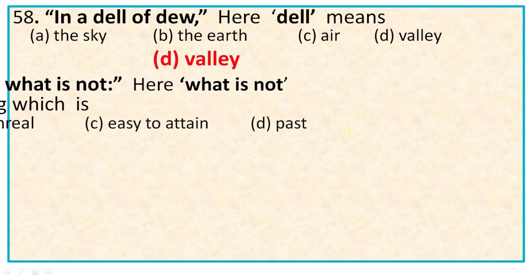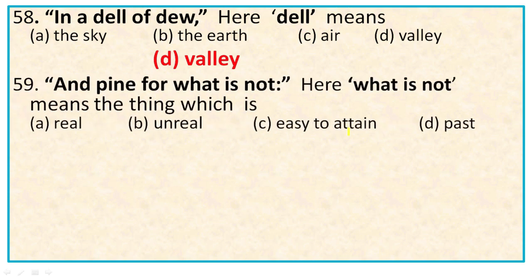Next, question number 59. And pine for what is not. Here, what is not means the thing which is real, unreal, easy to obtain, past, and it is obviously unreal because human beings always pine for the things which are impossible to attain or which are obviously unreal.